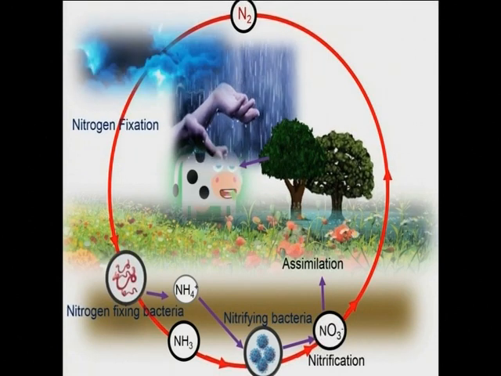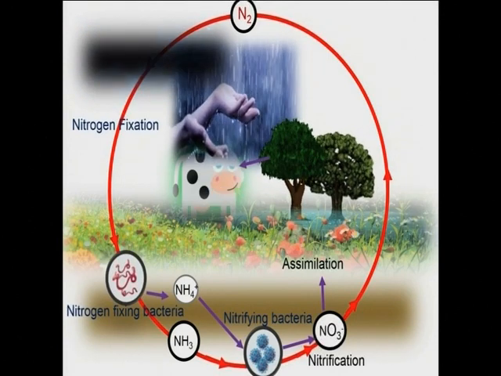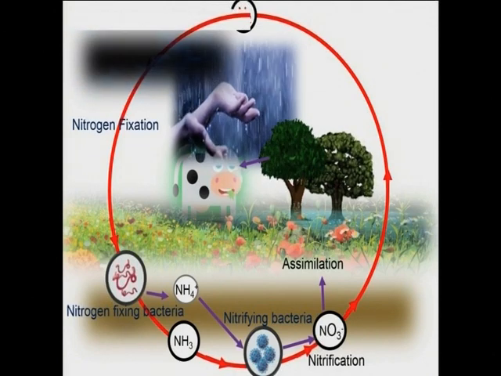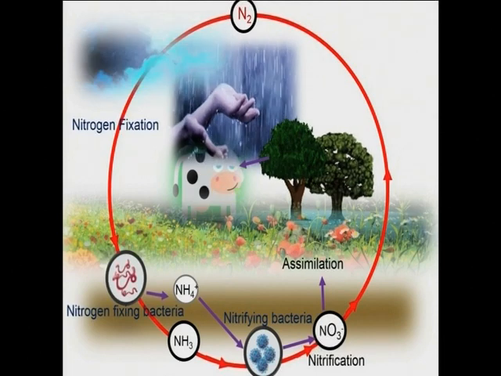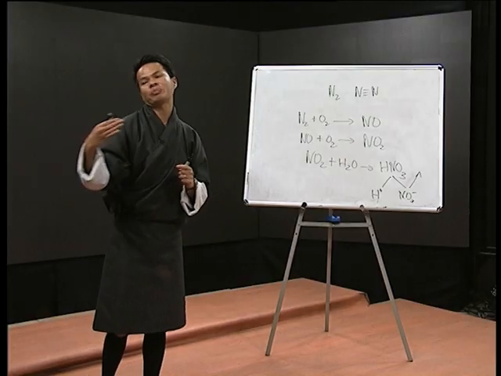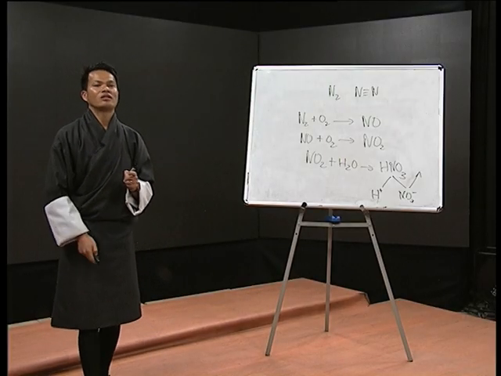And as the animals and we human beings take the food that is prepared by plants, that plant protein will get converted into animal protein, and that is how the protein will help us grow and develop our body. And animals and we human beings excrete the waste product. So this is the waste product you can see there. We give out the waste product, and our waste product also contains nitrogen substances,